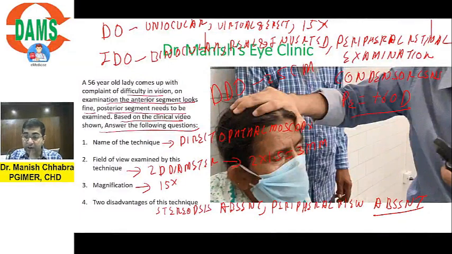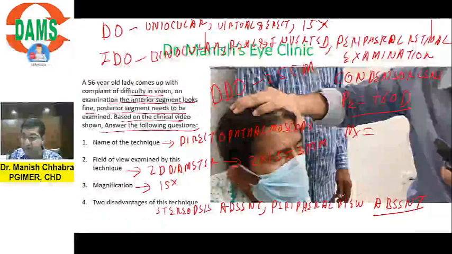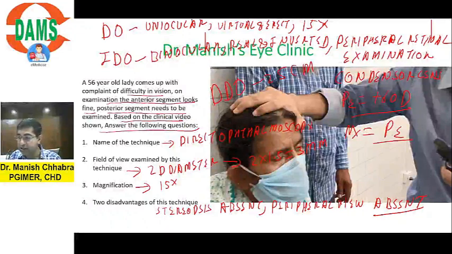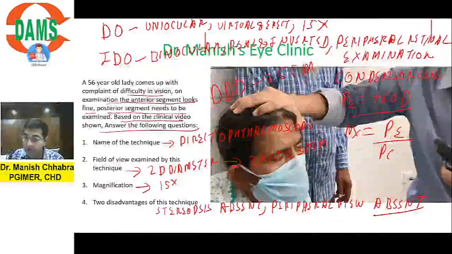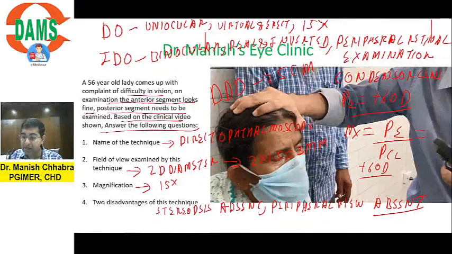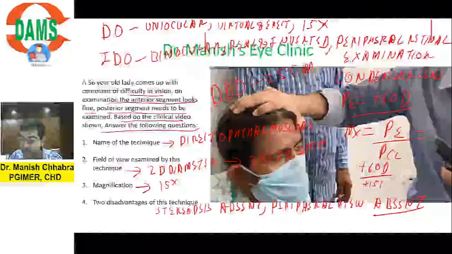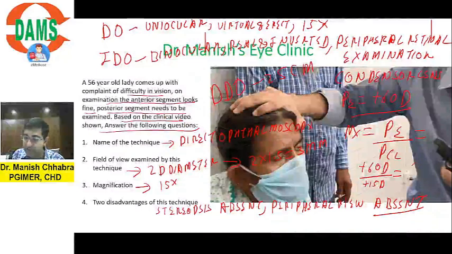But what is the magnification of indirect ophthalmoscopy? Magnification is power of eye divided by the power of condensing lens used. So power of eye is plus 60 diopter, and if you are using a condensing lens of power plus 15 diopter, the magnification will be 4x.